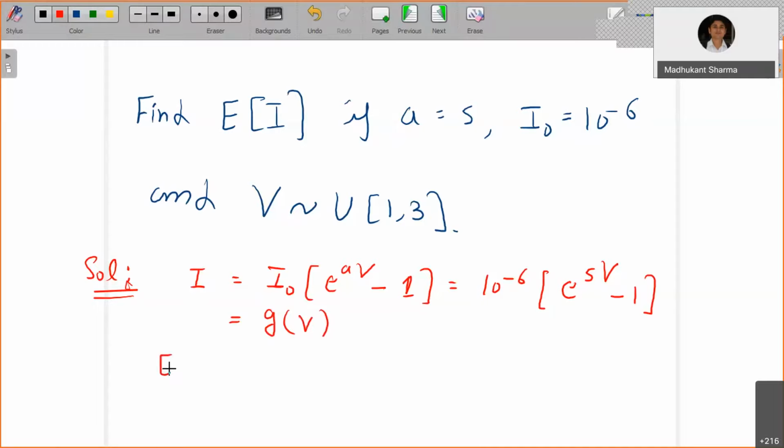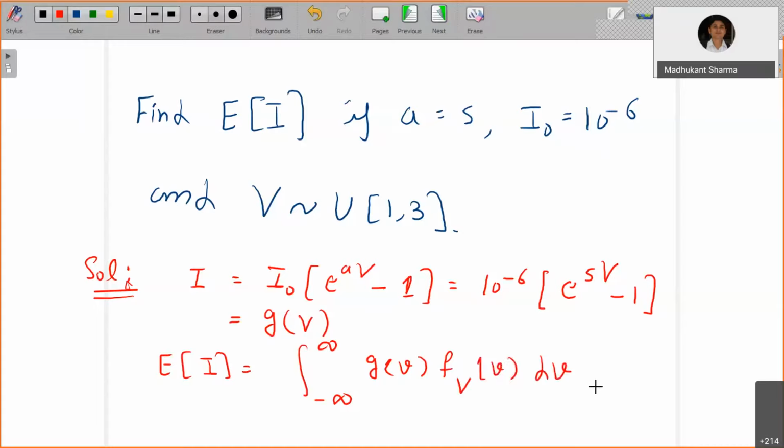Therefore, expectation of I is equal to the integral from minus infinity to infinity of g of v times fV of v dv, because it's a continuous random variable. This is the formula which we already know for a function of a random variable.